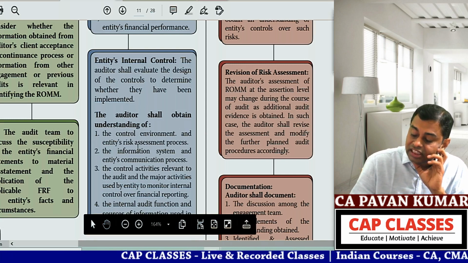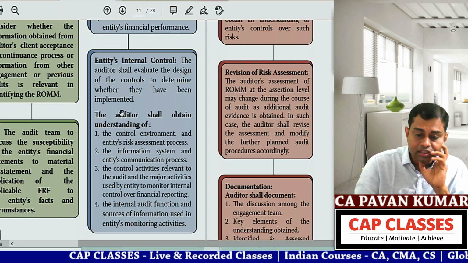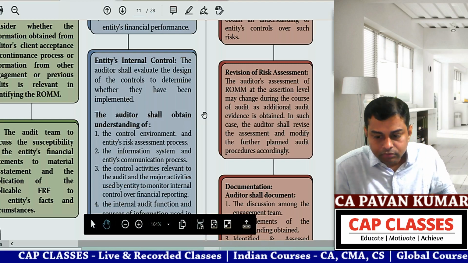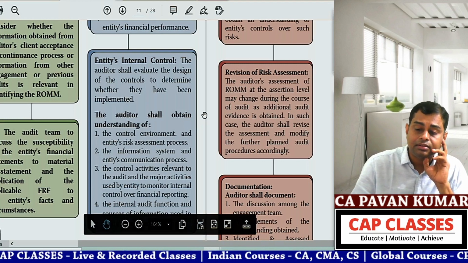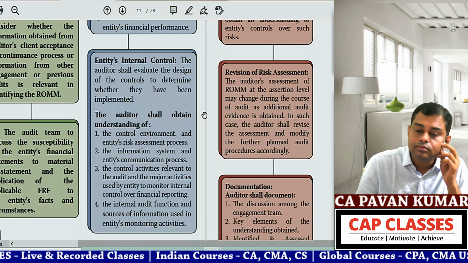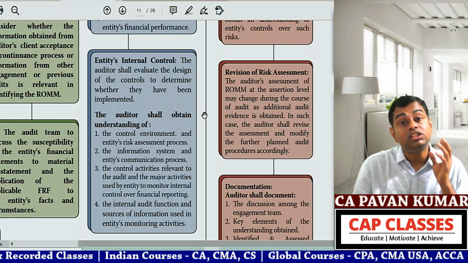Chitra, have you ever seen this point? These points, 1, 2, 3, 4, 5 points. Sir, only 4 are there. Huh? There are 5. I will show you. Someone is saying yes, sir. Can you tell me where you have seen this? These are called the components of the internal control system.